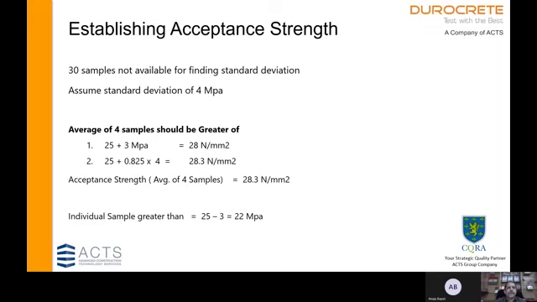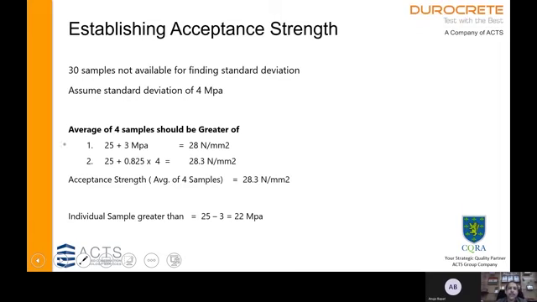Our first step is to establish the acceptance criteria. In this case, let us say that we do not have 30 samples for finding standard deviation. So for M25 grade concrete, we assume a standard deviation of 4 MPa. So the average of 4 samples should be the greater of 25 plus 3, which is 28 MPa, and 25 plus 0.825 into 4, that is the standard deviation, which is 28.3.